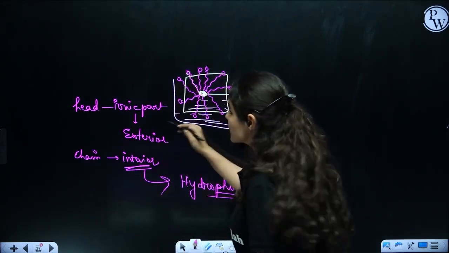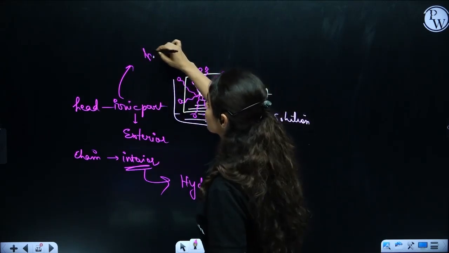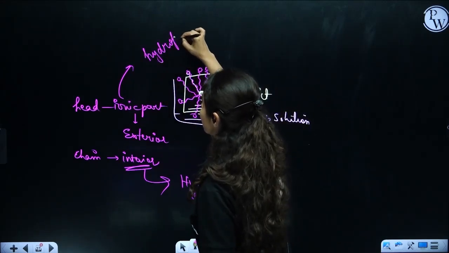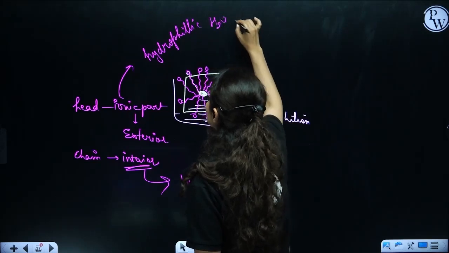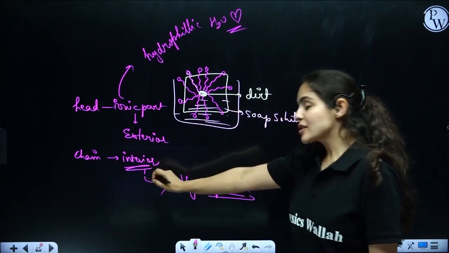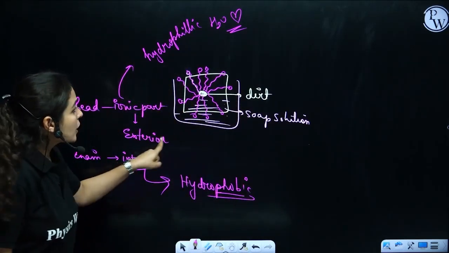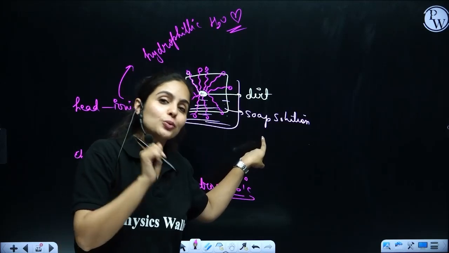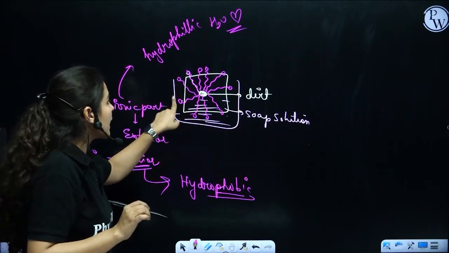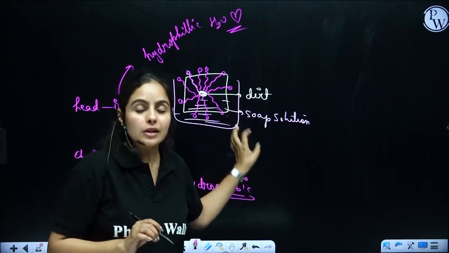Whereas on the other side, the ionic part, which is the head, is hydrophilic, meaning water loving, whereas the chain is water hating. So the chain part gets attached to dirt rather than water, whereas the head part gets attached to the water in that solution.